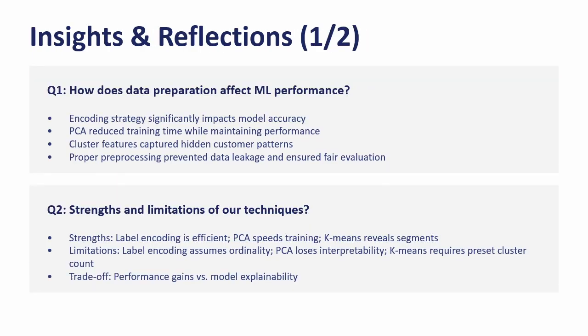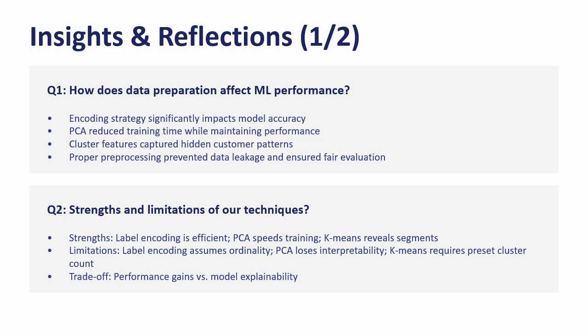So we got two questions. So first one, from our experiment, I can identify several clear impacts. First, encoding strategy significantly affects accuracy. Our comparison showed a measurable difference in performance based on how we handle categorical variables. Second, PCA reduced training time, and this shows that reducing dimensionality doesn't necessarily hurt results.